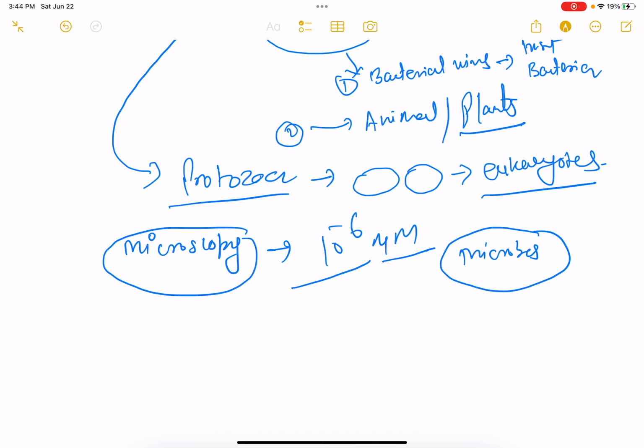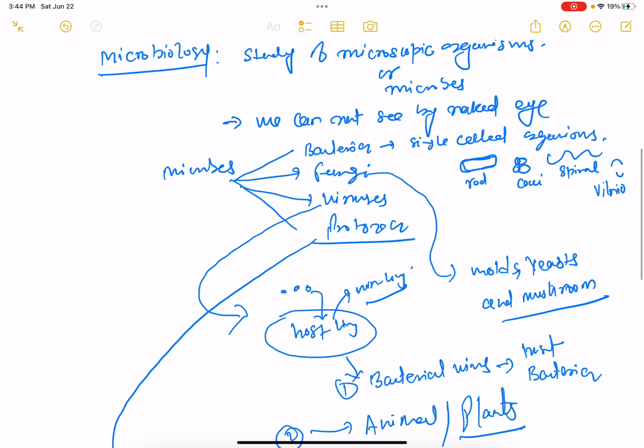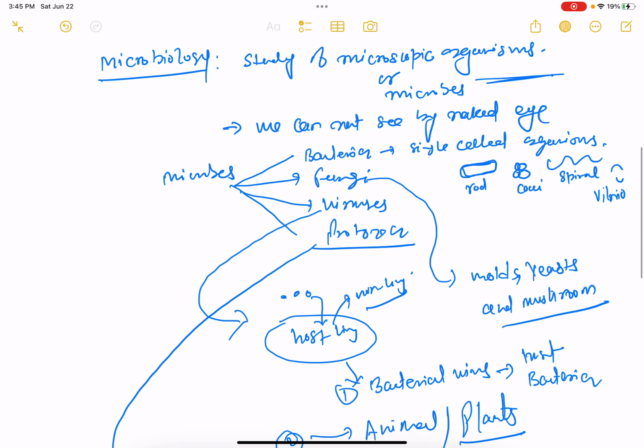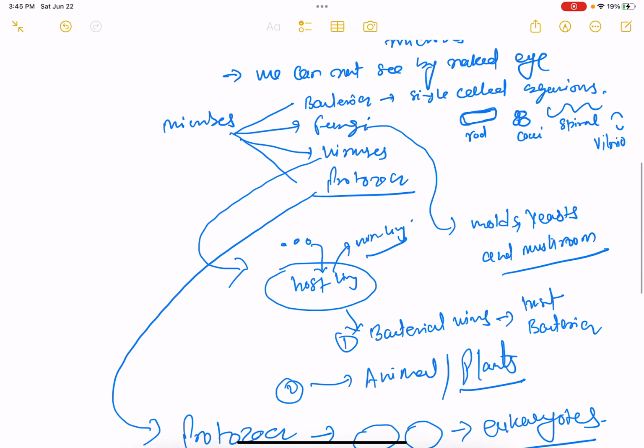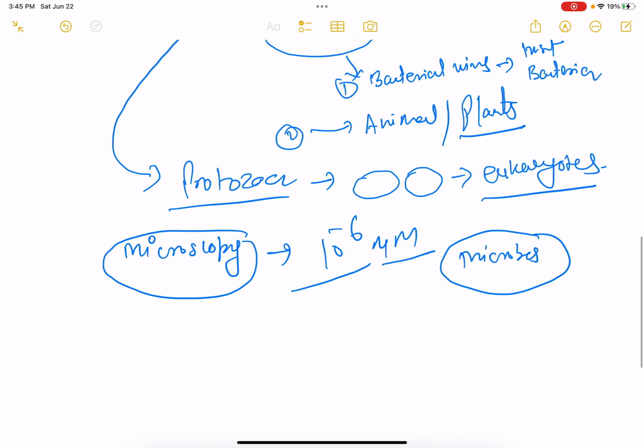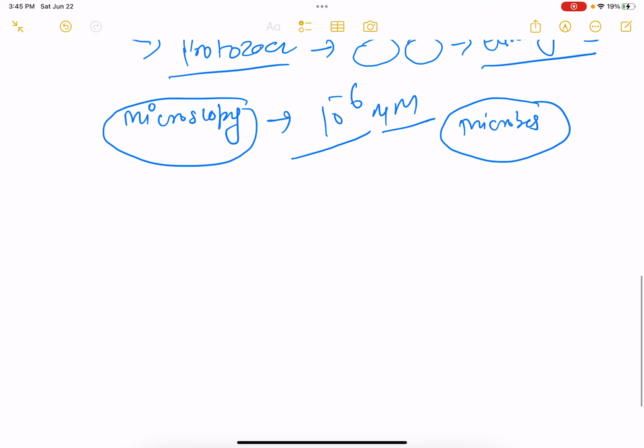So now we understand what microbiology is. Microbiology is the study of microscopic organisms, and these organisms are bacteria, fungi, viruses, and protozoa. And these organisms can be eukaryotic as well as prokaryotic.